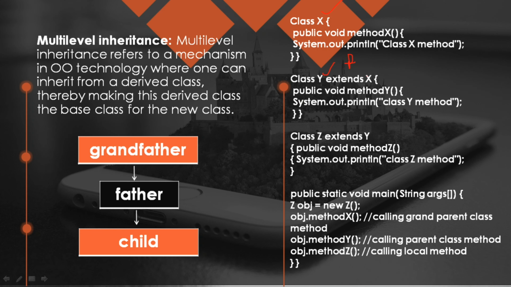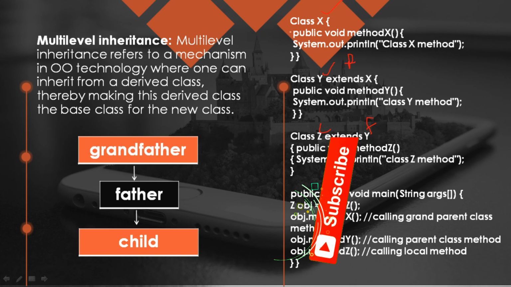and Y is a parent. So this parent gets the properties of grandfather. In this I am printing some content, and class Z extends Y. That means the child is inheriting from the father. So the properties belonging to the father will be inherited by the child class. So I am printing by using some method. By using the main method I am printing the whole contents. So I use some object obj.